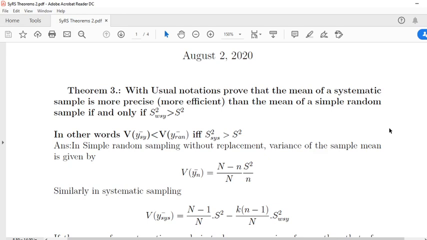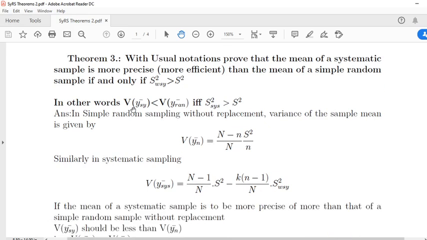Theorem 3: with usual notations, prove that the mean of a systematic sample is more precise, that is, more efficient than the mean of the simple random sample if and only if S square WSY is greater than S square. Here S square WSY is the mean square within systematic sample and S square is the mean square of simple random sample. In other words, variance of y bar sy is less than variance of y bar ran if and only if S square WSY is greater than S square.